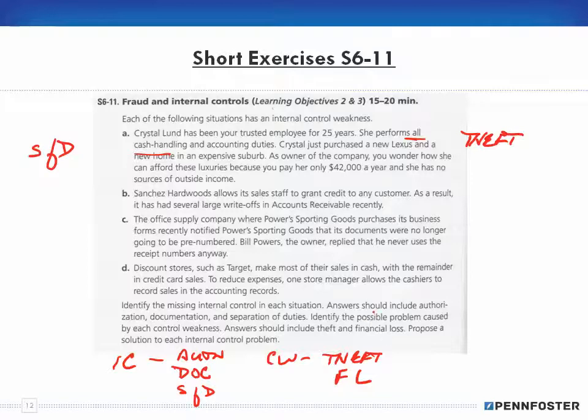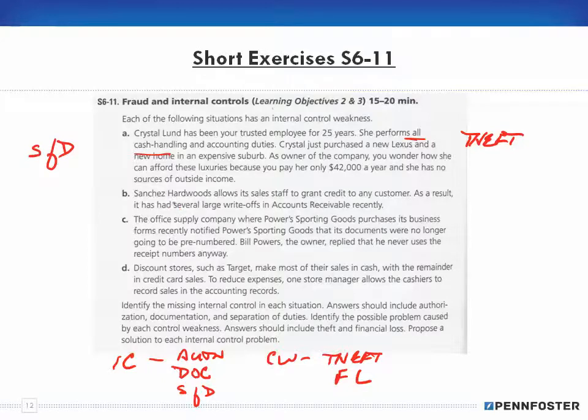And of course, the proposed solution for the problem is to create a separation of duties, not just have Crystal handle all of the cash. Maybe the owner and Crystal handle the cash, or hire somebody else, or have a different employee also handle the cash so that she's not the only one who can just walk off with it.